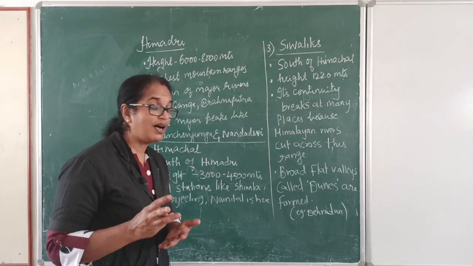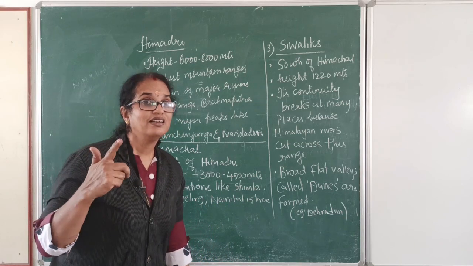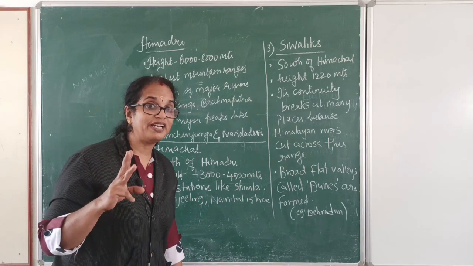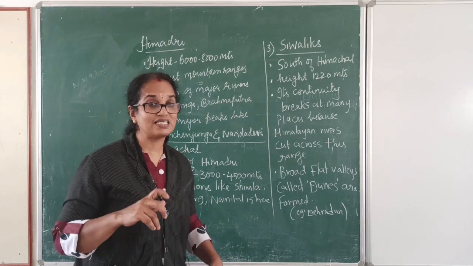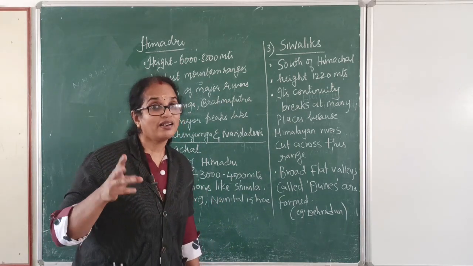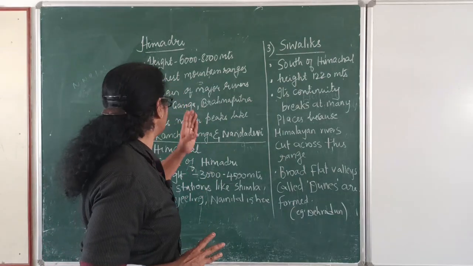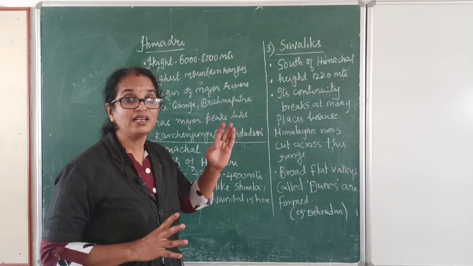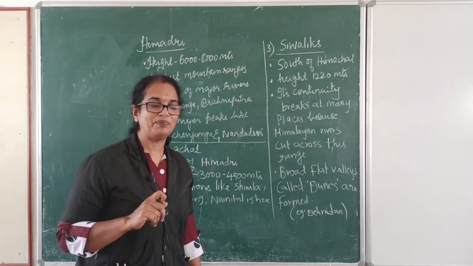Northern mountains are classified into 3: Trans-Himalayas, Himalayas and Eastern Islands. Himalayas include 3 mountains: Himadri, Himachal and Shivalik. Now let us study each one in detail.